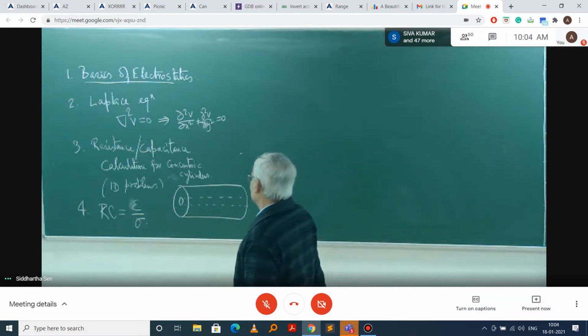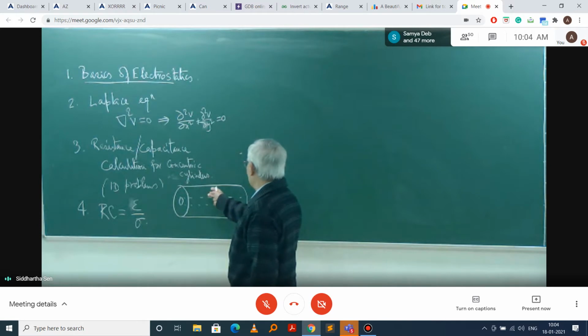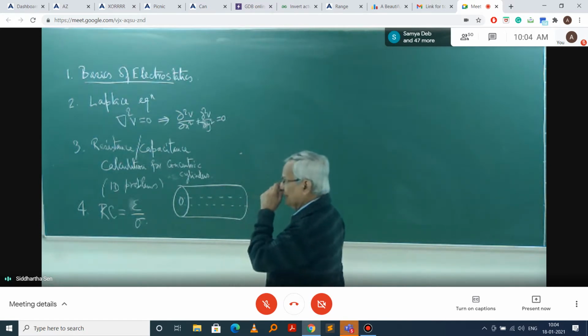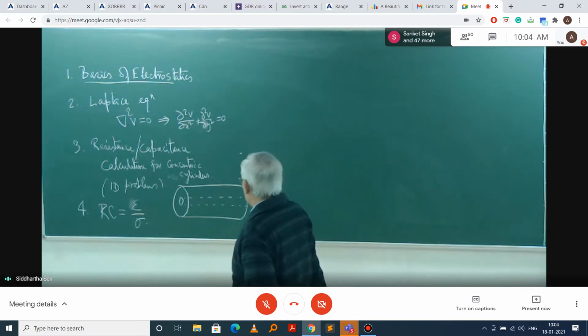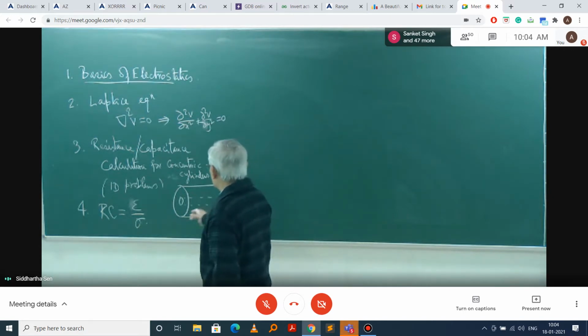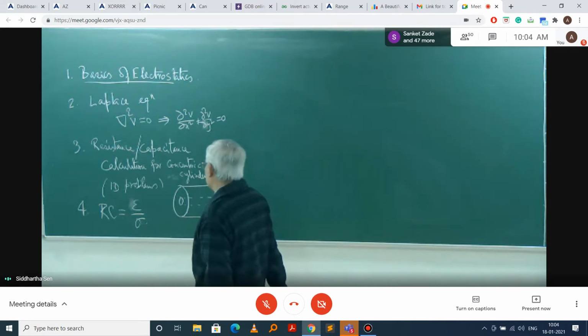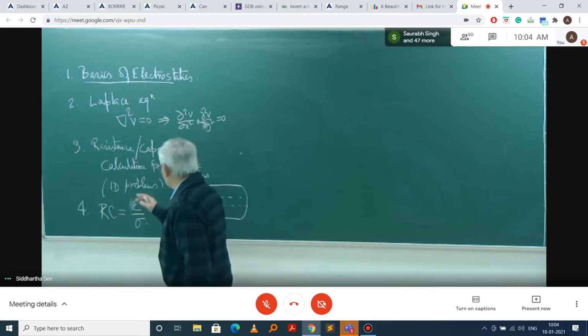Another thing is also there. Suppose the medium in between is water. If it is pure water, sigma is very low, so the dielectric constant epsilon r is also low.